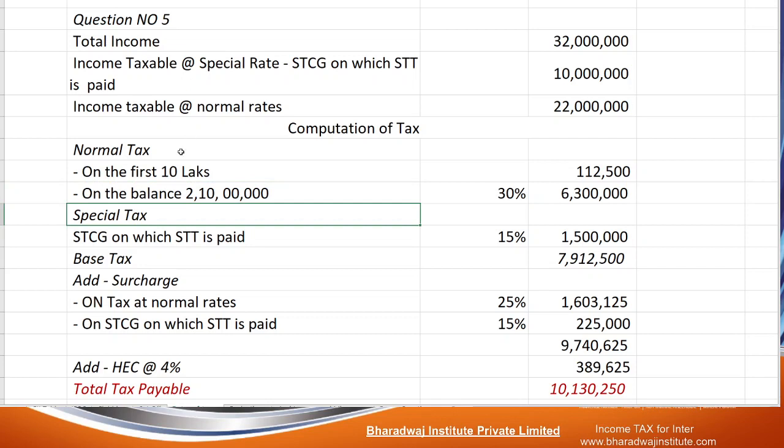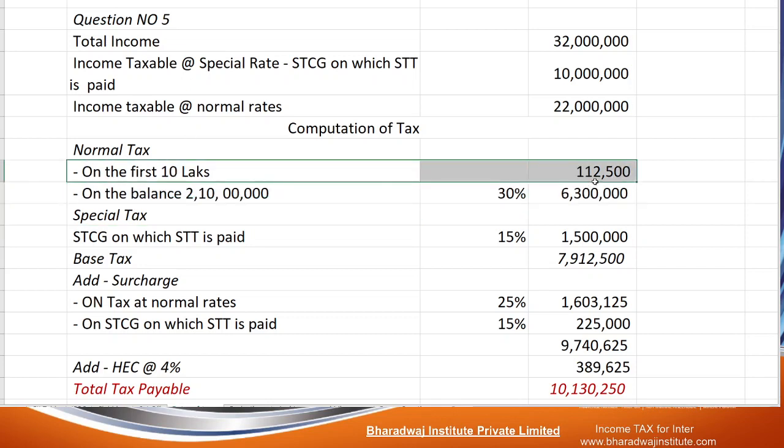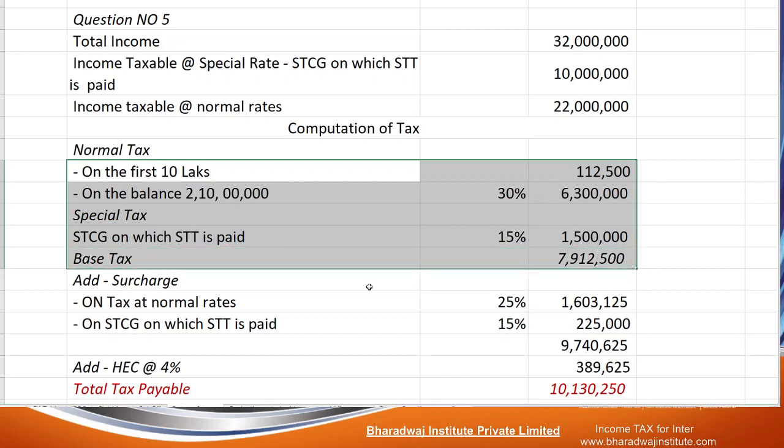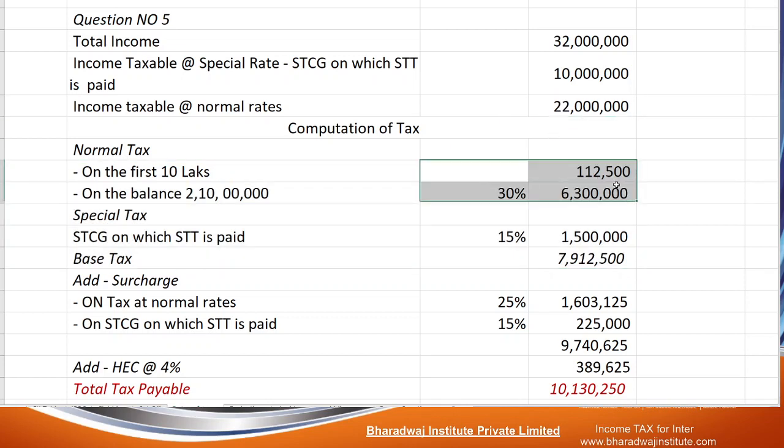Once again, I repeat. First 10 lakhs, 1,12,500. Balance 2 crore 10 lakh into 30%, 63 lakhs. STCG on which STT paid is 1 crore into 15%, 15 lakhs. This is the total. Surcharge: since income is more than 2 crores, 25% on the general items, on these two into 25%.